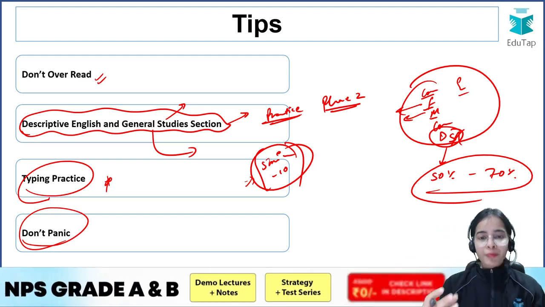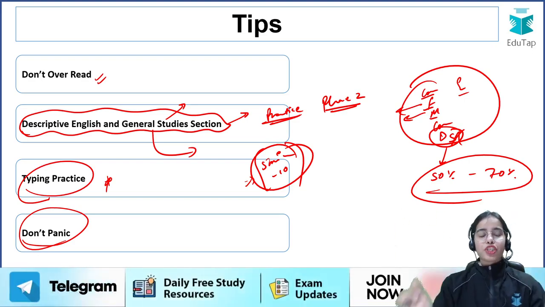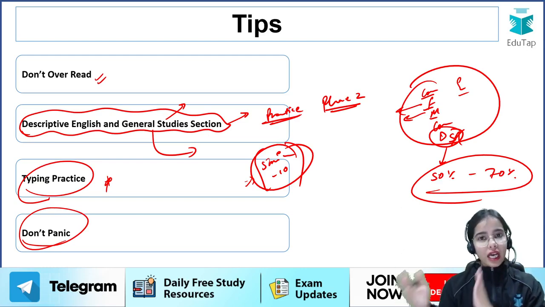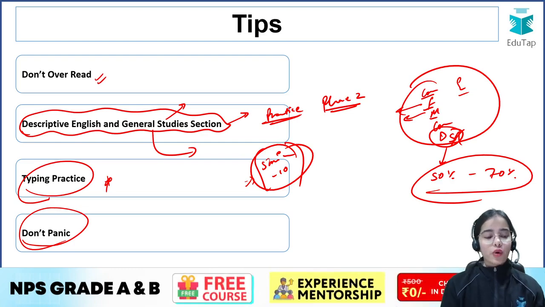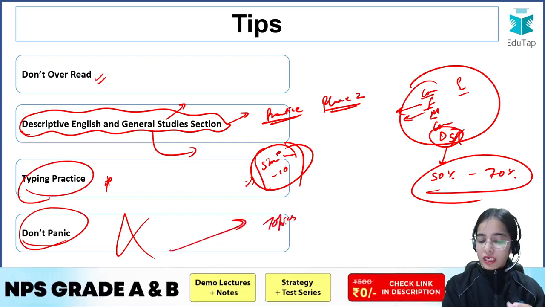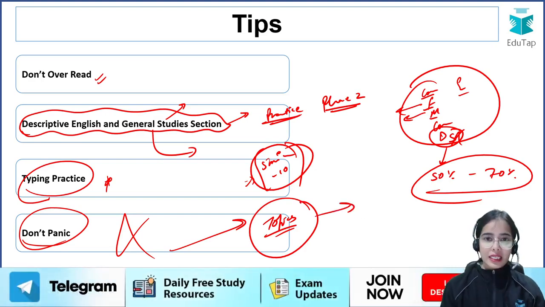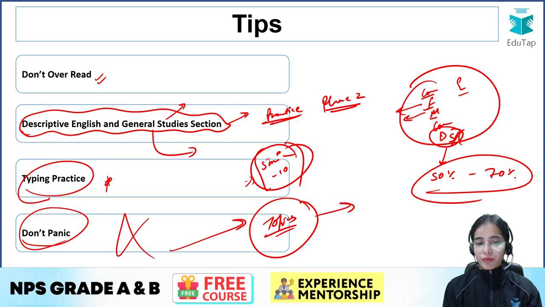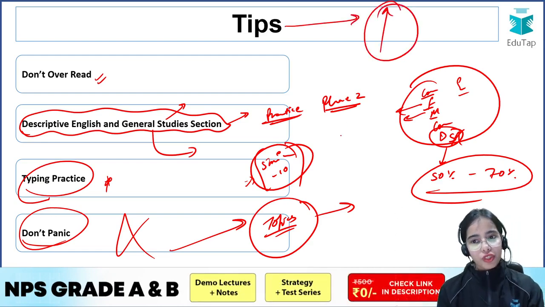Do give the mock test, so you have the realistic idea that, okay, in the examination I will have to sit for phase 1, and after that I will have to sit for phase 2, so I will have to think about multiple subjects. And right now, do not panic. Do not panic, okay? Whatever topics are left, it's okay. These topics are left, at least try to do the basics of these topics, and that's it, okay? So these are some of the tips that I hope will help you, and that I hope you will implement in your preparation, so that it will improve your chances of clearing the examination, okay?